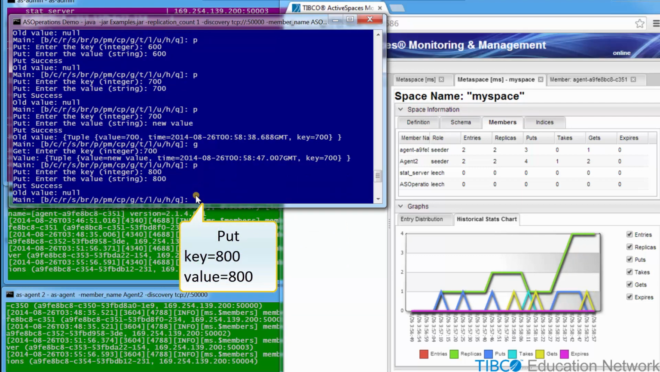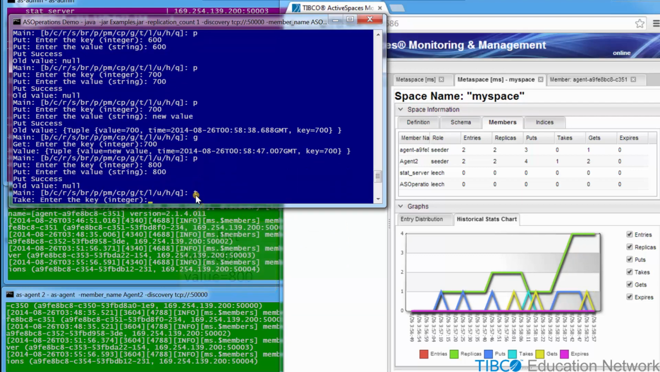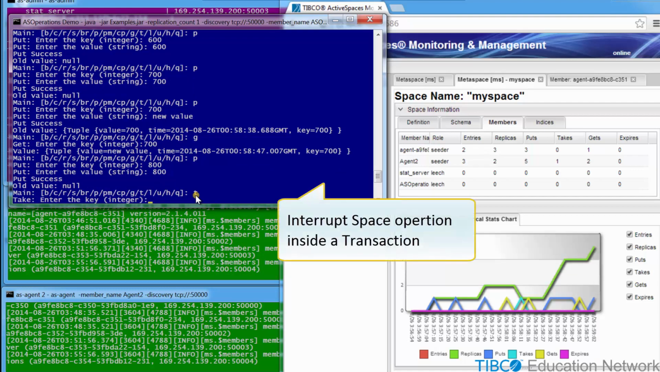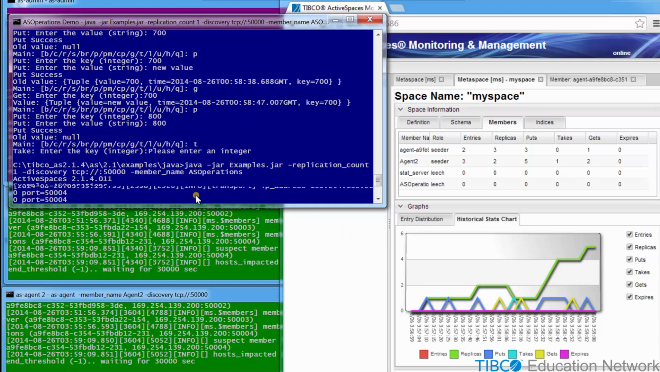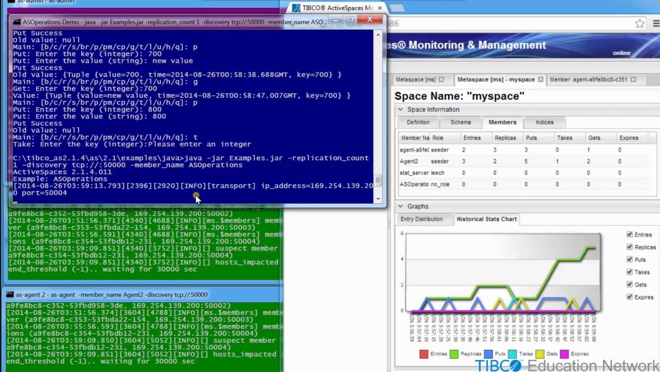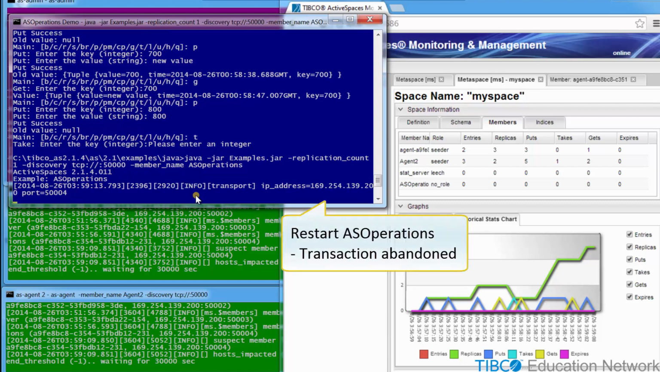Now we are in the process of preparing a take operation, but instead of completing this operation, we simulate a runtime failure by killing the ASOperations process in the middle of the transaction. Console messages are reported by other members that a pending transaction is in trouble. We restart the ASOperations process, but the transaction is already abandoned.